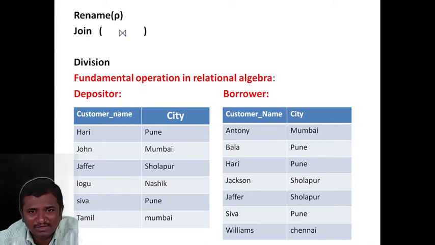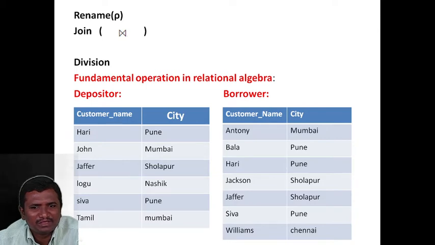The next table we consider: Anthony, Mumbai is the 7th tuple, 7th row. Then Bala, Pune is the 8th one. Hari, Pune is not displayed because it is already present. Then Jackson, Solapur is displayed. Jafar, Solapur is already mentioned here, so it is eliminated. Siva, Pune is already in the depositor table, so it is also eliminated. Williams, Chennai is a new one, so it will be displayed.